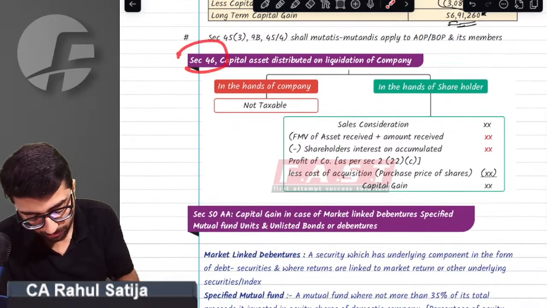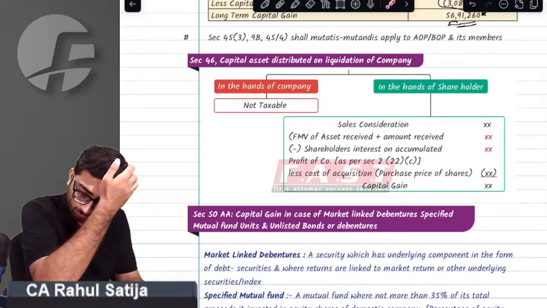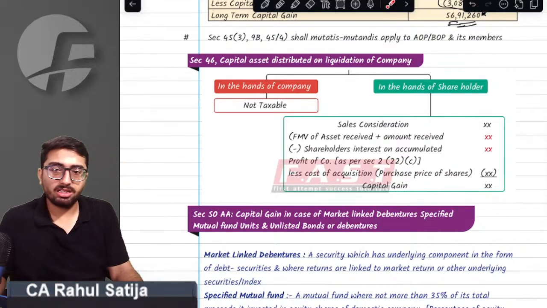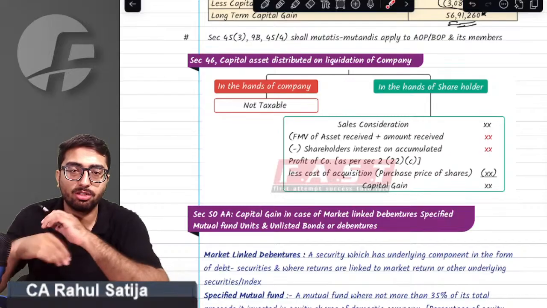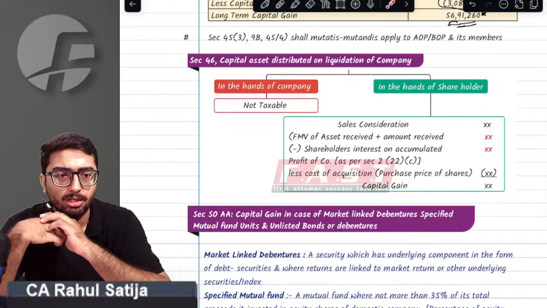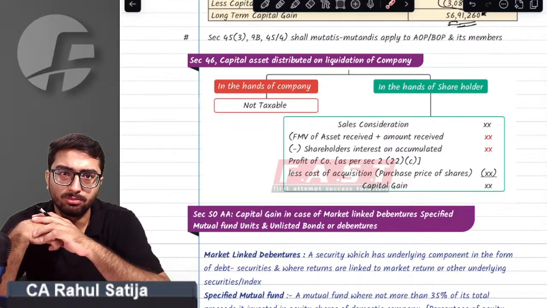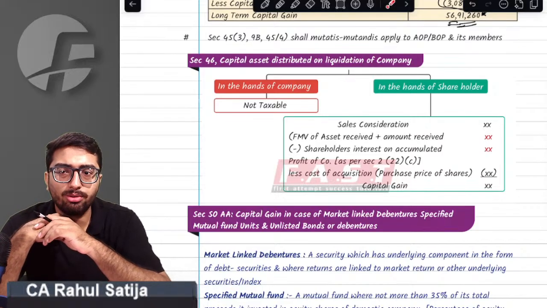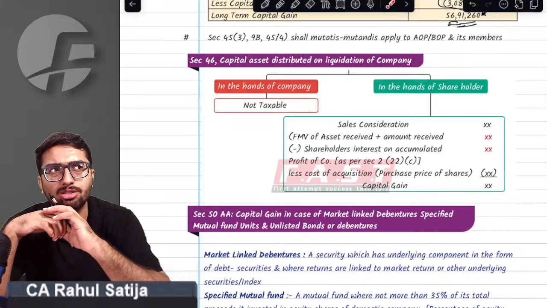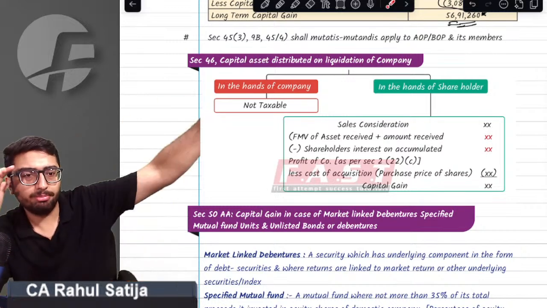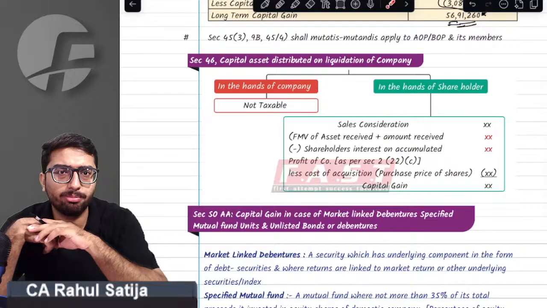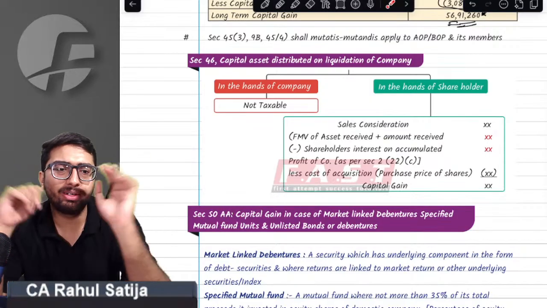Come to section 46. Section 46 talks about taxation of transactions in case of liquidation. Sir, what does this liquidation talk about? See, if I have shares of a company, and the company liquidates.